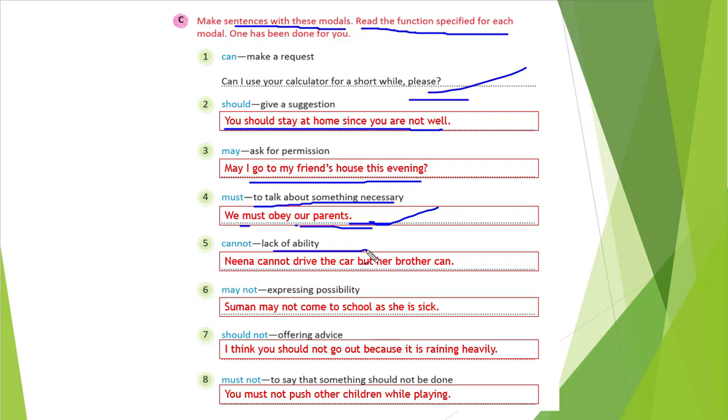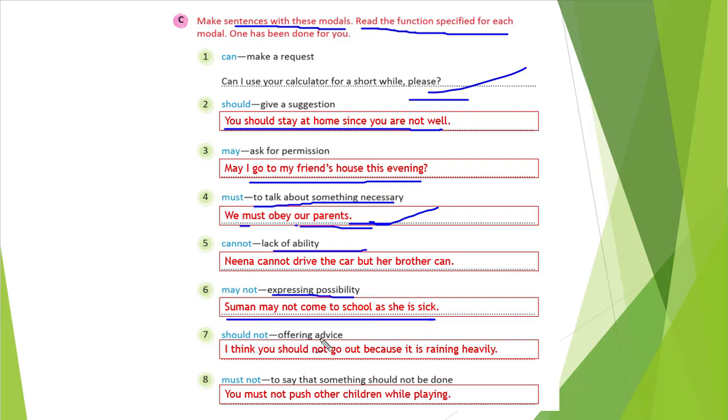So cannot, okay. Sixth one is may not, expressing possibility. If there is a possibility, at that time we can use may not. Suman may not come to school as she is sick. Right? If you are sick, you may come or may not come, right? So Suman may not come to school as she is sick.